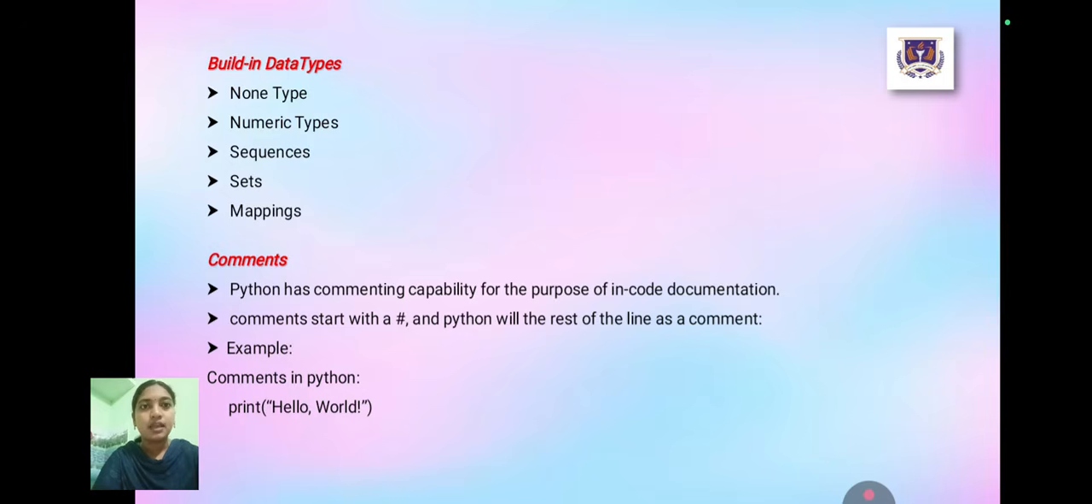Comments. Python has commenting capability for the purpose of in-code documentation. Comments start with a hashtag and Python treats the rest of the line as a comment.